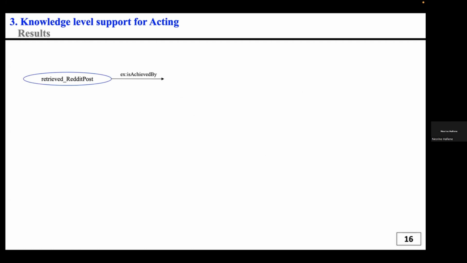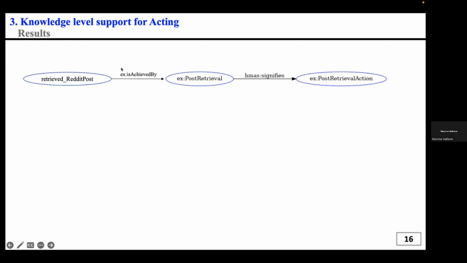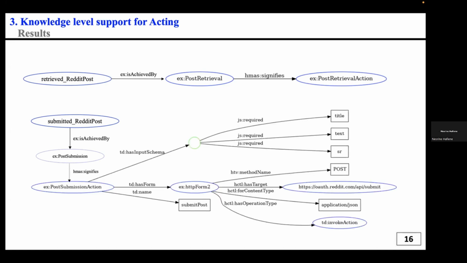So after using that ontology, as the result of this process, we have here in the online forum two signifiers. The first one is the retrieved Reddit post. We have a goal, the retrieved Reddit post. This goal is achieved by a post-retrieval signifier that signifies a post-retrieval action. The second one is the submitted Reddit post goal. This goal is achieved by a post-submission signifier that signifies the specification of the behavior, a post-submission action.